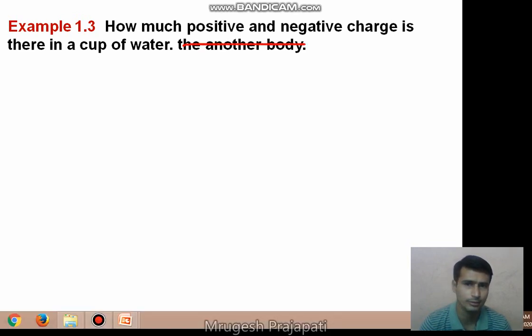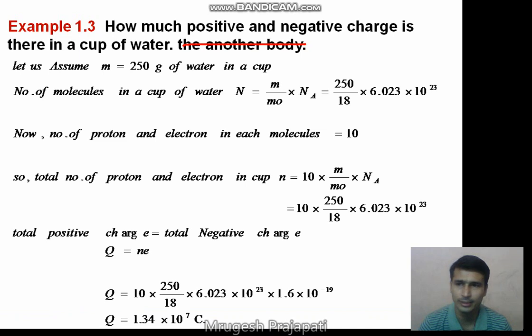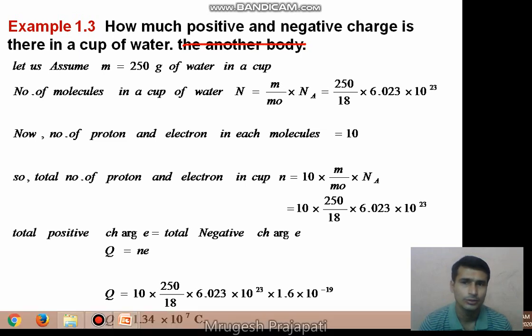So if we want to calculate the charge on a cup of water, we first calculate what amount of water is in the cup. Let us assume that in a cup there are 250 grams of water.